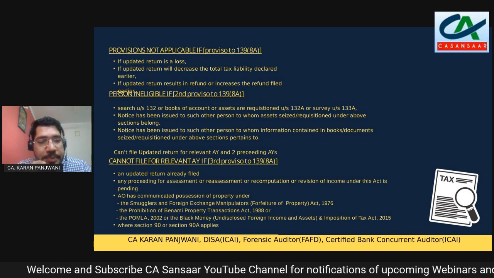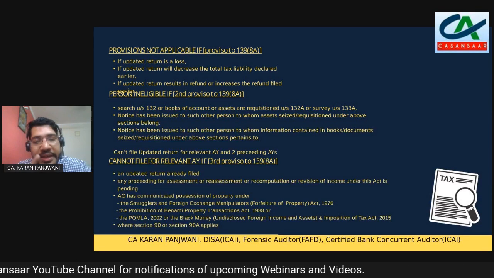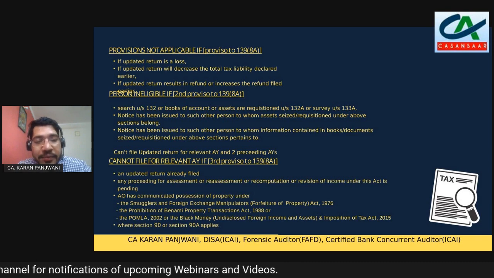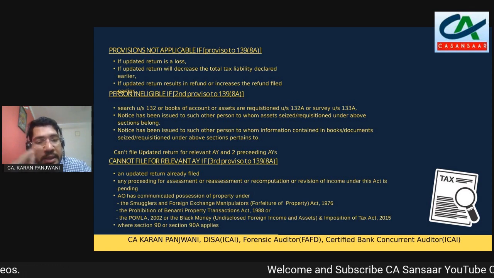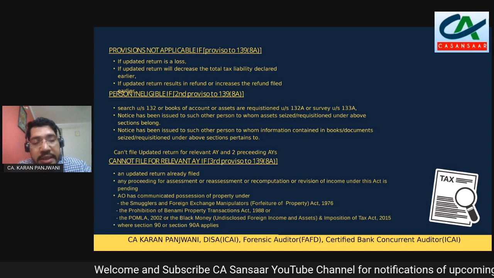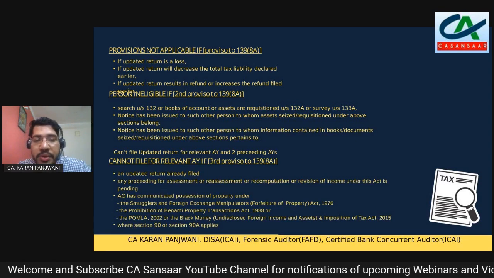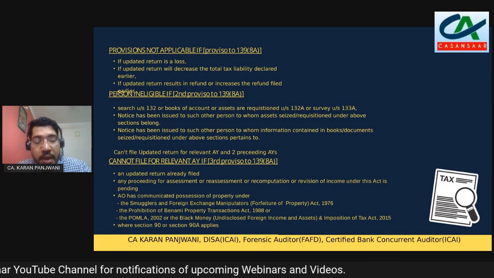Second, there is a proceeding for assessment, reassessment, recomputation, or revision of income under the Act that is pending. If you have made any assessment or reassessment request, or reassessment is being done by the authorities, or there is a revision of income that is being done by you, then if that is pending, you cannot file an updated return until that proceeding is concluded.